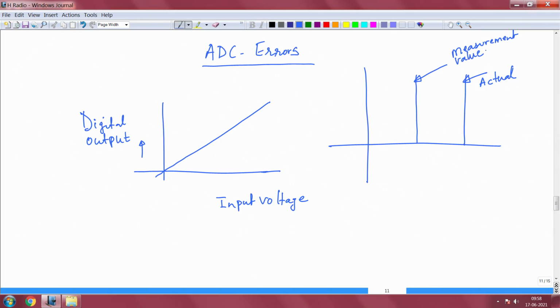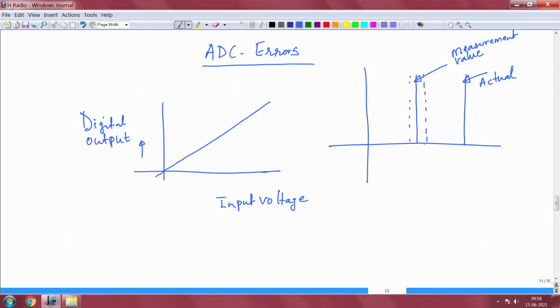Okay. Then when you measured the first time, you got this value, but when you did another measurement, this line perhaps shifted to this point. Another time when you did a measurement, this line perhaps shifted here.